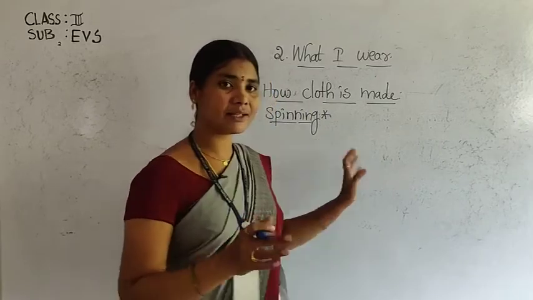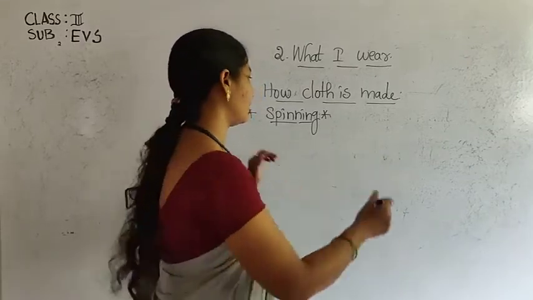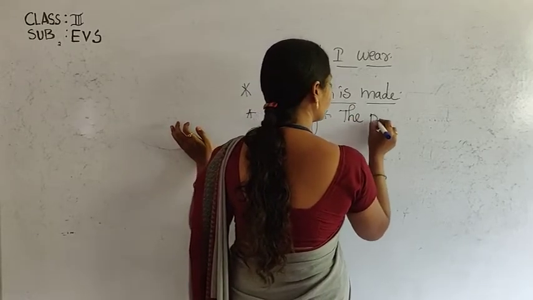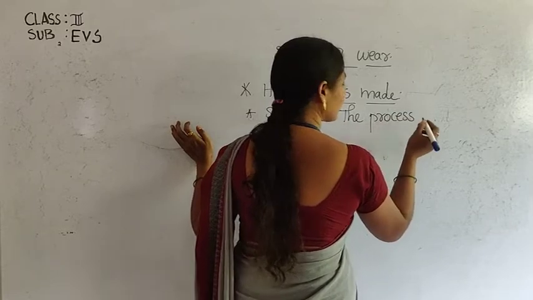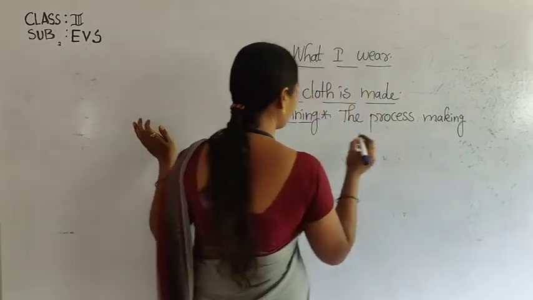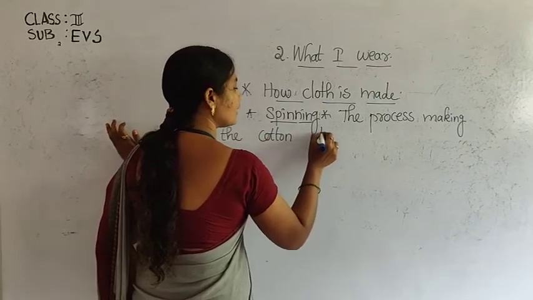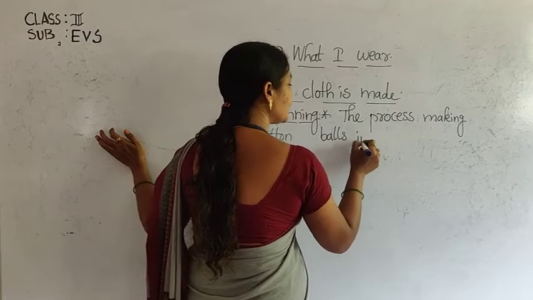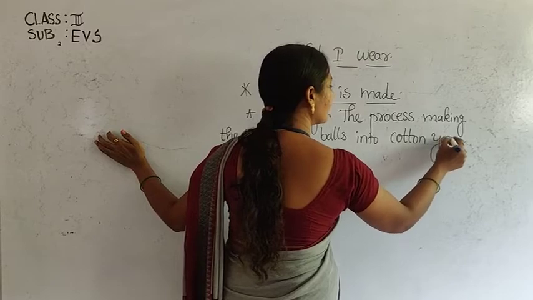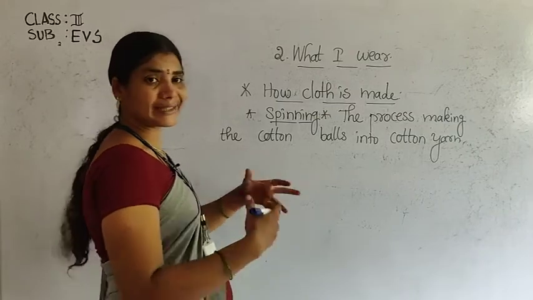So what is meant by spinning? Spinning is the process of making cotton balls into cotton yarn. That is called spinning, nothing but cotton threads.